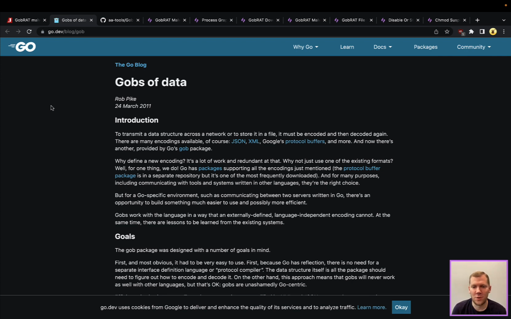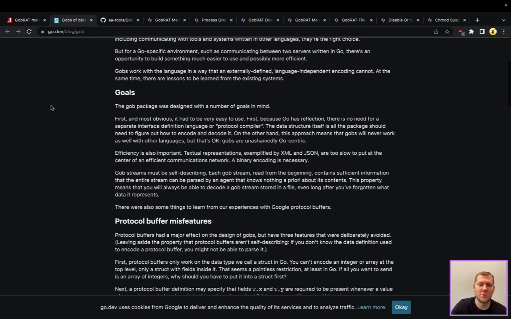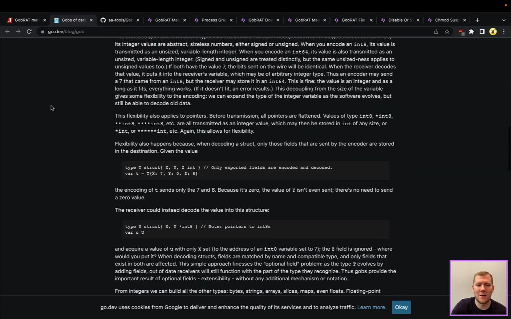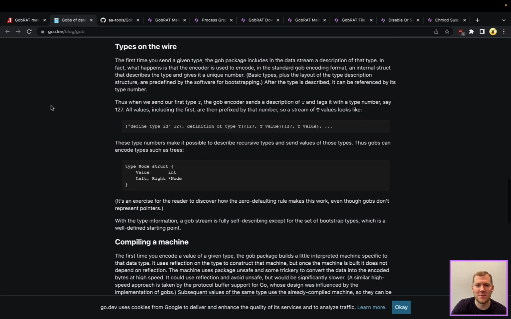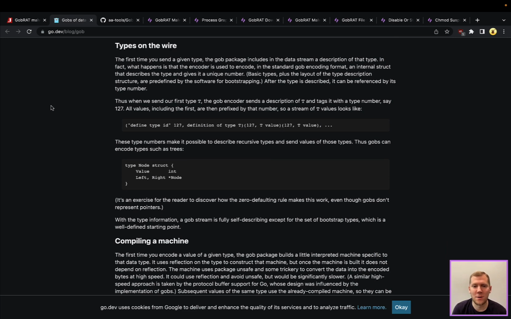If you're familiar with protocol buffers, if you're familiar with pickling in Python or other kind of serialization methods, same concept, a little different approach. And really this is their way of passing information along internally, again, across the wire or other structures. So that's where this tool gets its name.